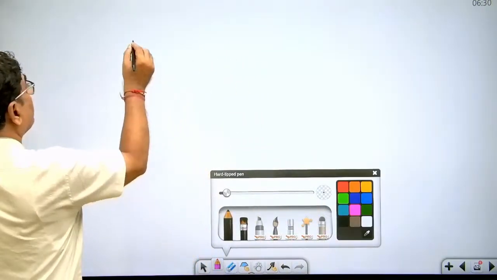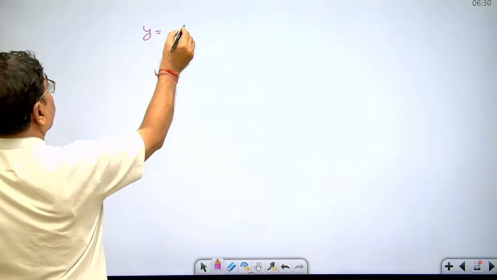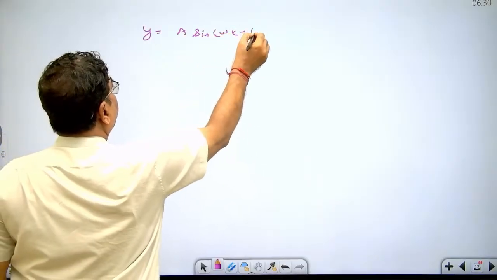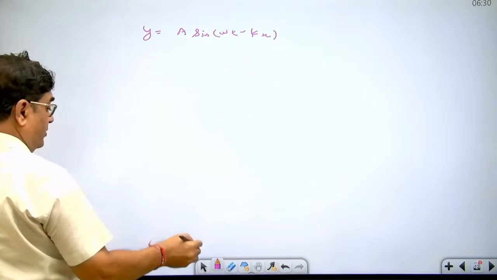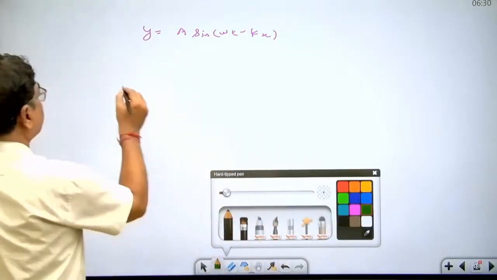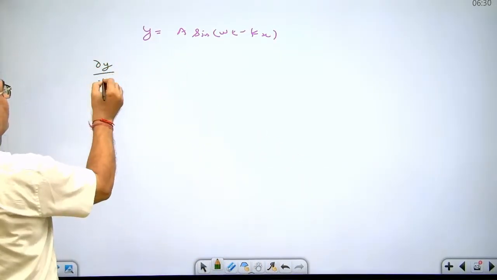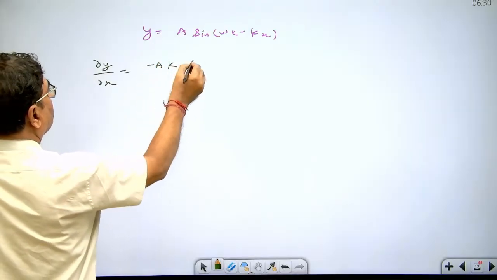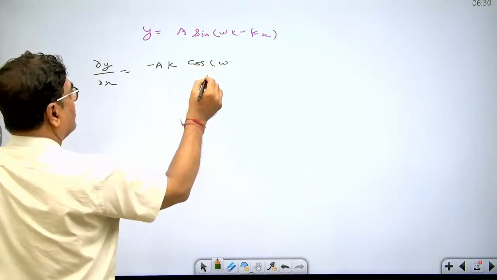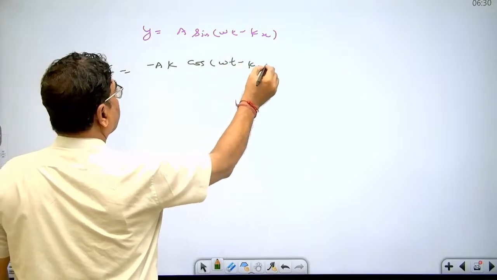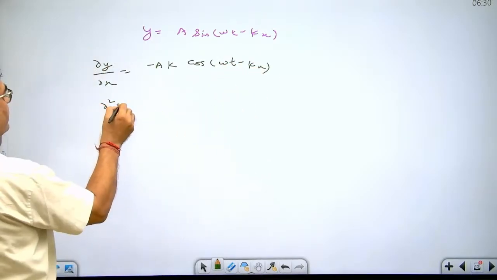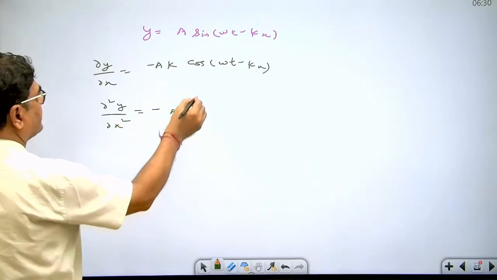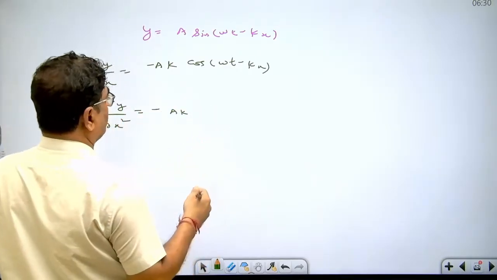What we got? We have equation like this: y equal to a sine omega t minus kx. So if we make the partial differentiation, delta y upon delta x, what we got? ak cos omega t minus kx. If we again differentiate, delta 2y upon delta x square, this will be minus ak, as differentiation of cos is minus sine.